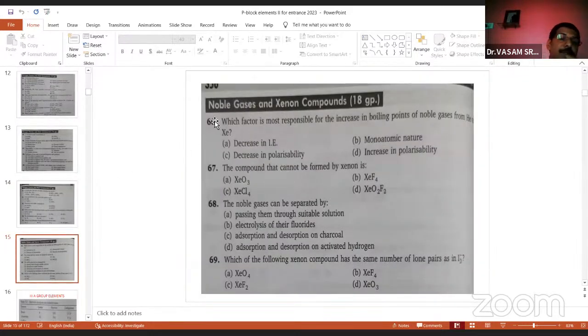And the last p-block element group is noble gases. You see the one question, the compound that cannot be formed by xenon is... Same question.